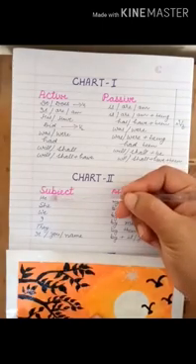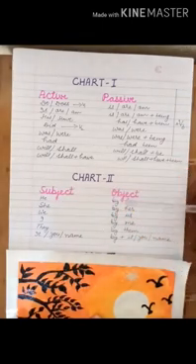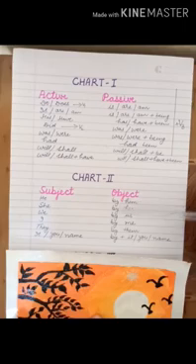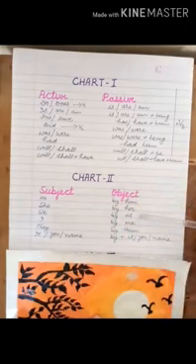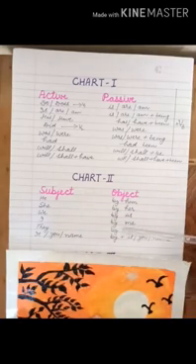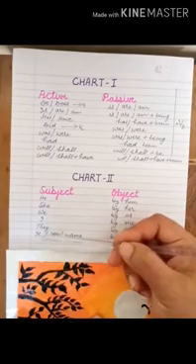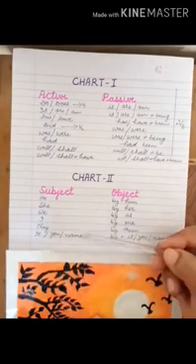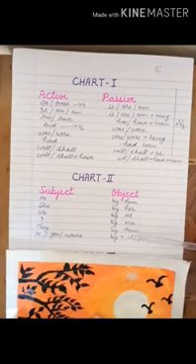In active voice, if there is he, it changes into by him. She changes into by her. We changes into by us. I changes into by me. They changes into by them. And if there is it or you or name of any person, place or thing, it will remain as it is and we add by with it.